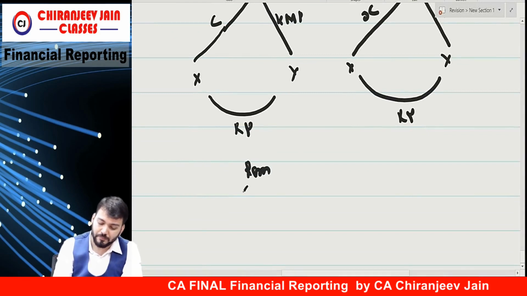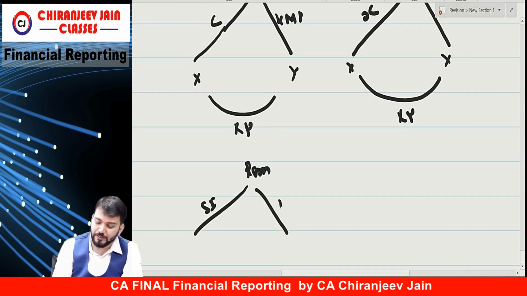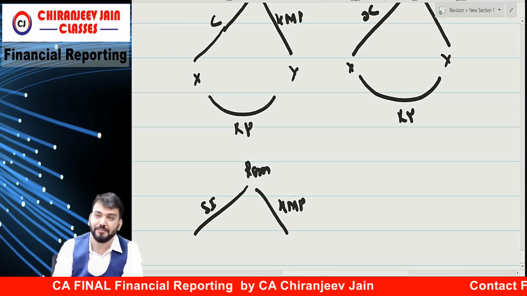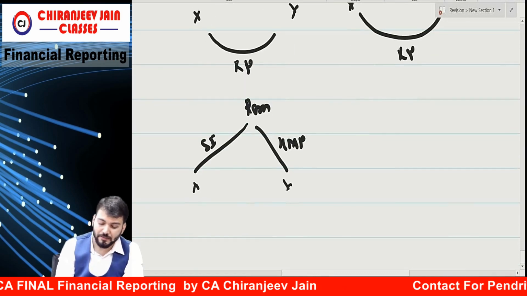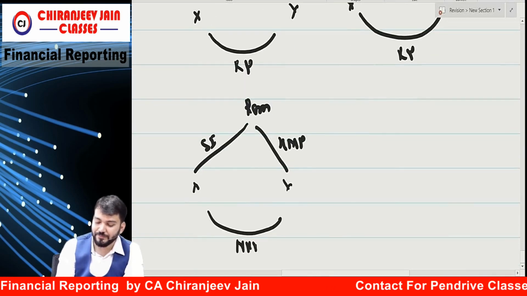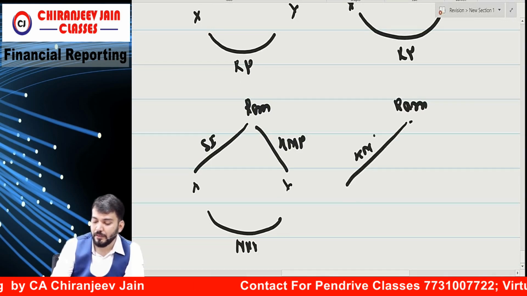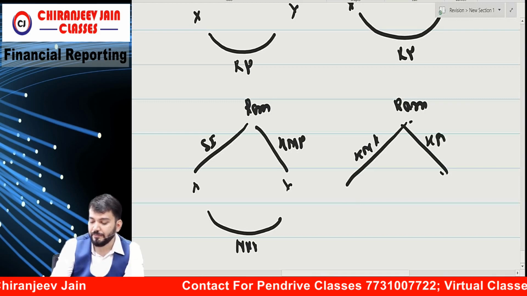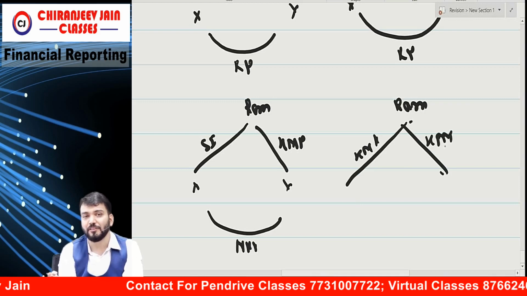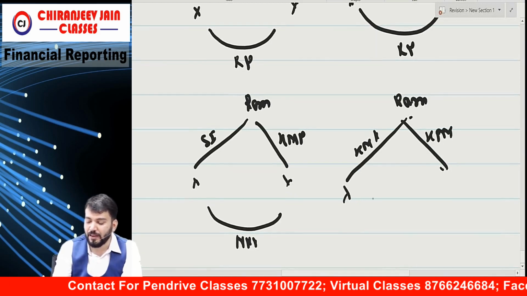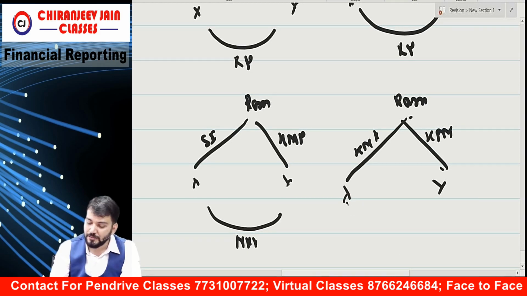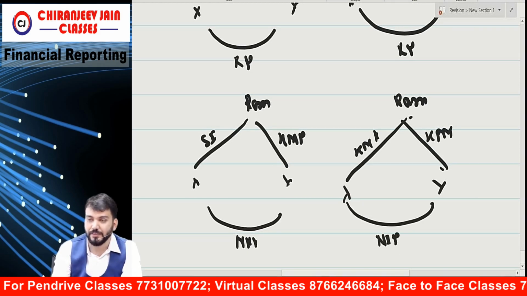Ram, significant influence, KMP. But whether these are related parties? These are not related parties. Ram, KMP and KMP. Means Ram is a common KMP of X and Y. Whether these are related parties? These are not related parties.